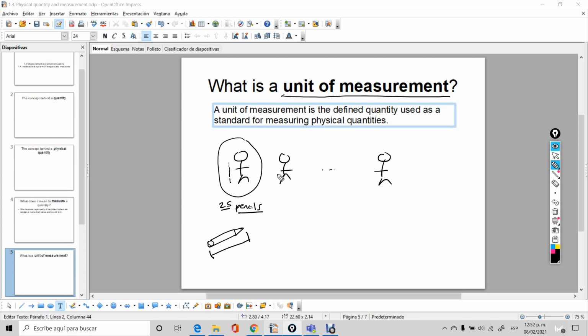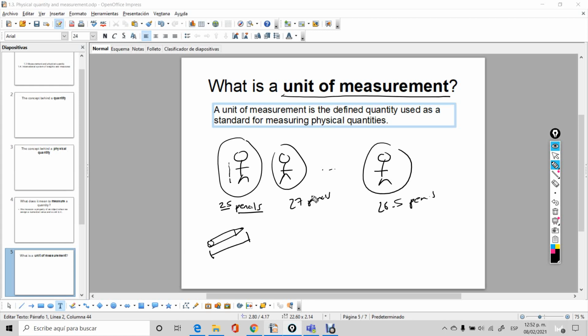And the same for the others. This person will be 27 pencils of height. This other person may be 26.5 pencils, etc. So in this case, pencil is my unit of measurement. And people have been inventing units of measurement since antiquity.